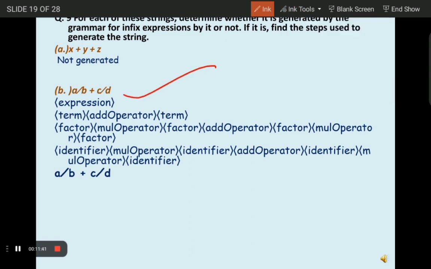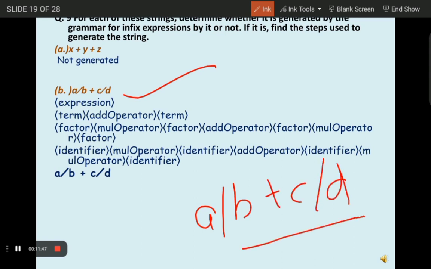Now let's see part B, a slash b plus c slash d. So in this it is a generated string. This expression follows a pattern: term, add operator, and term, where each term can be further divided into factor, multiply operator, and factor. Additionally, each factor can be enclosed with parentheses.